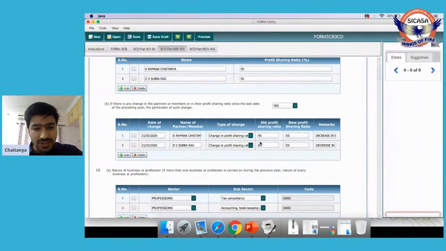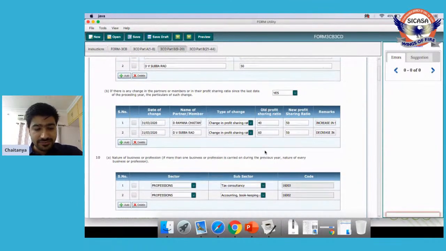The share of D.V. Subbarao got reduced from 60 to 50. And then the share of Dr. Chaitanya got increased from 40 to 50. These details are required to be entered here in the same way we have entered.